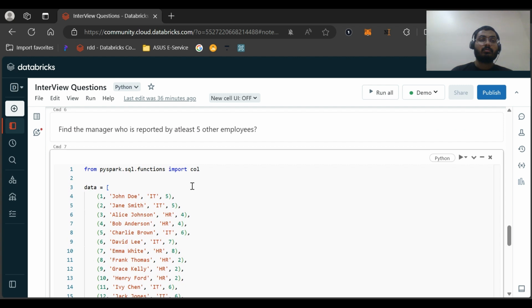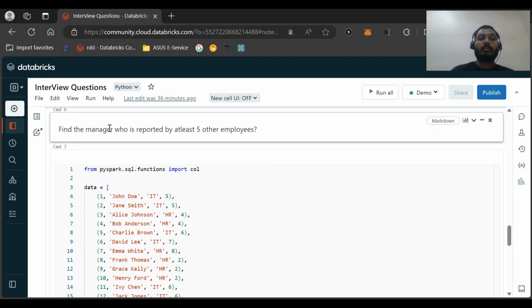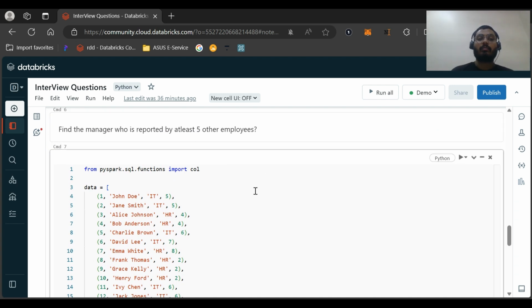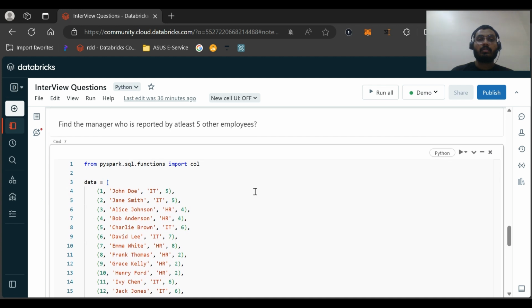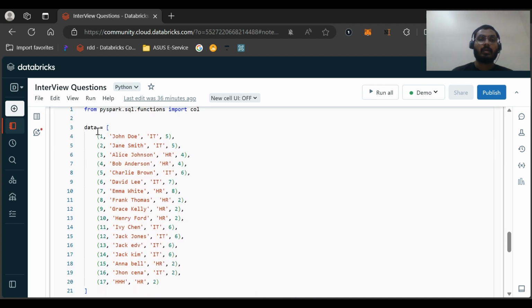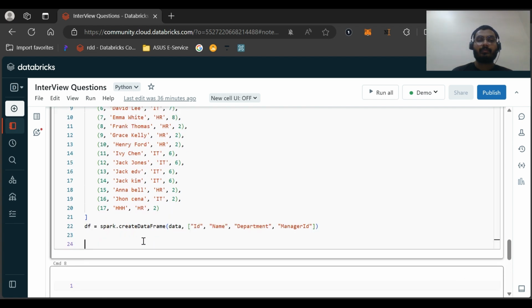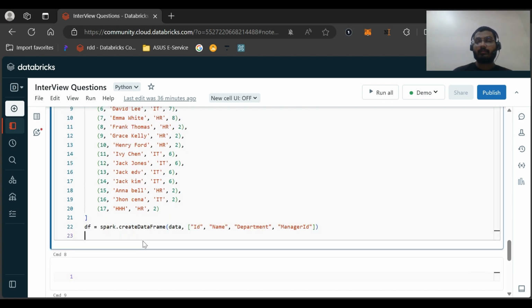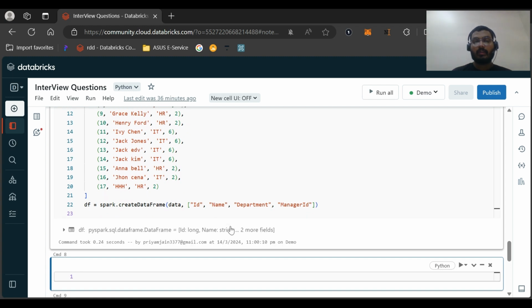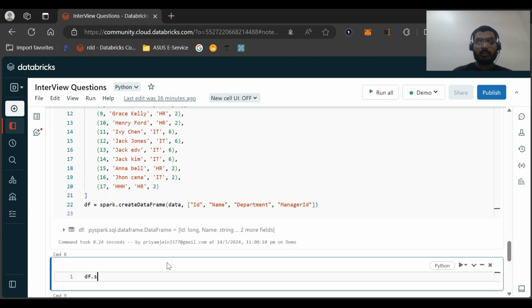This is one of the questions that you must have heard of if you have given a data engineer or SQL interview. Find the manager who is reported by at least five other employees. So this is the question. This is the sample data for that, and this is the data frame that we have created. Let me run this query and show you the result also.